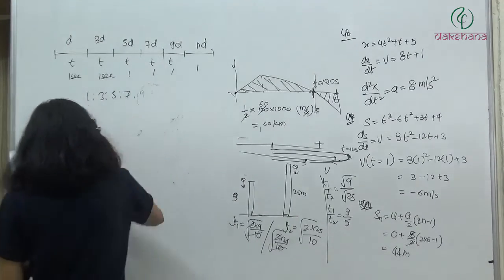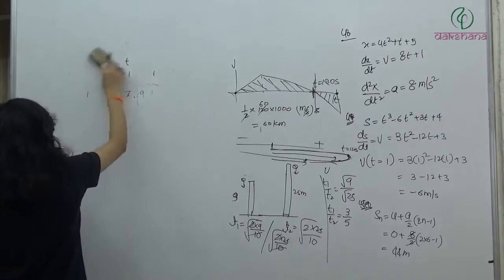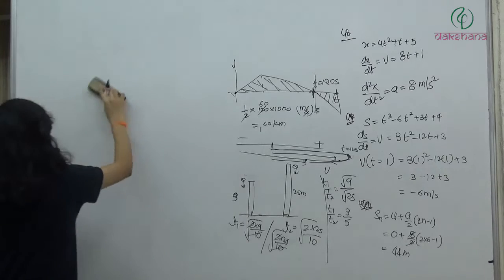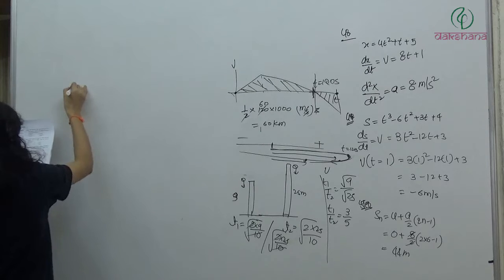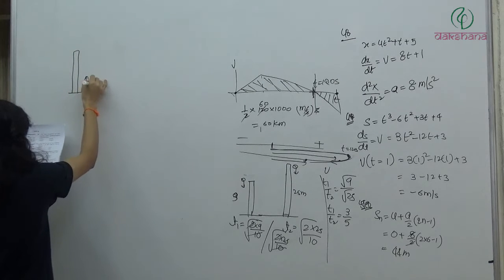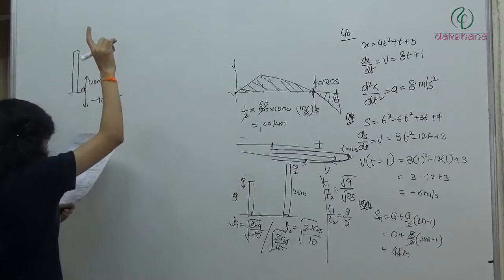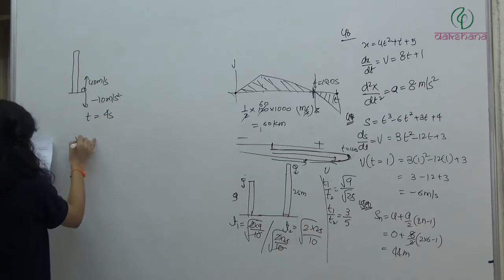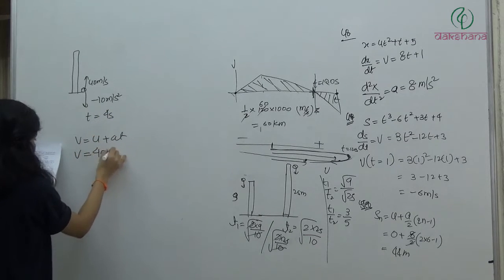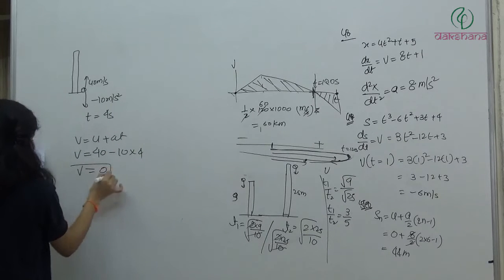So if we are throwing a ball upwards with 40 meter per second, then after 4 seconds, what will be the velocity? We can find it out without writing a word on the paper, but let's first see the method. So initial velocity is 40 meter per second, acceleration is minus 10 meter per second square. I'm taking positive upwards, and time t is equal to 4 seconds. So v is simply u plus at. We have to find out. u is 40, a is minus 10, t is 4. So we'll get v is equal to 0.